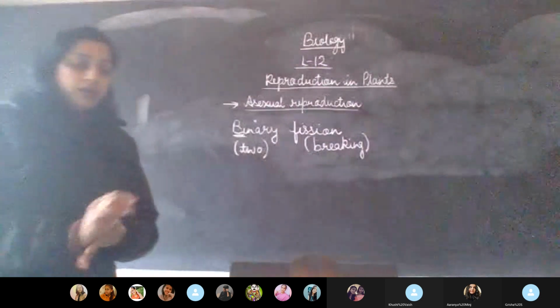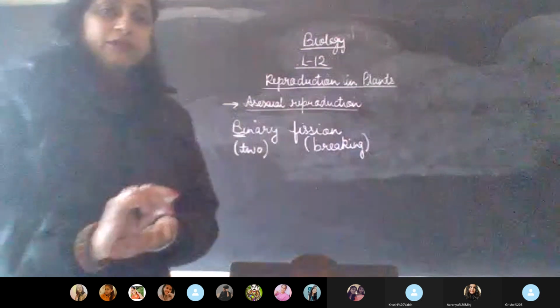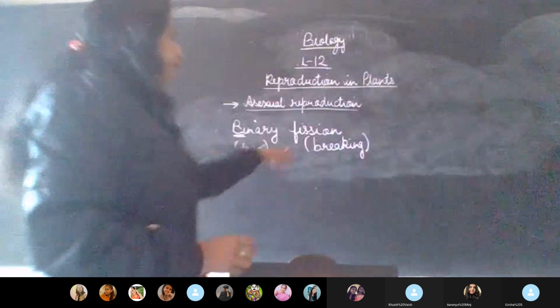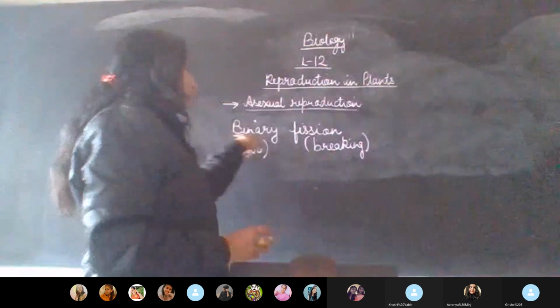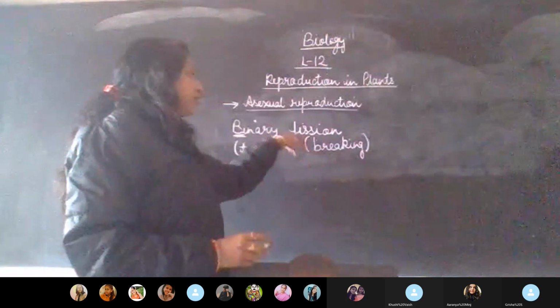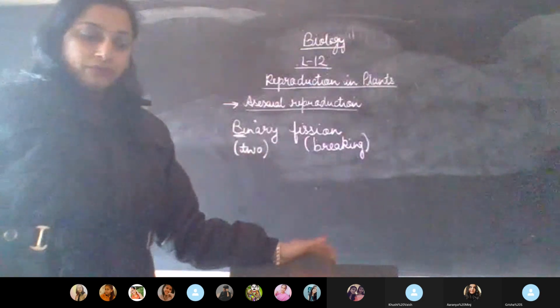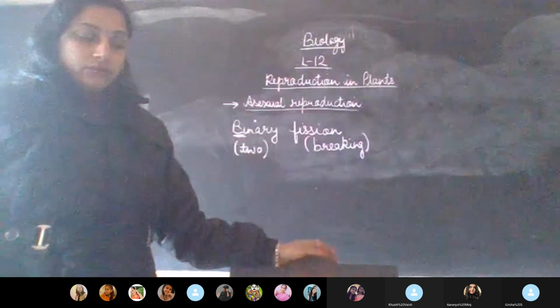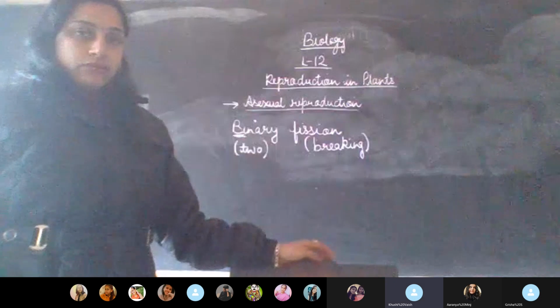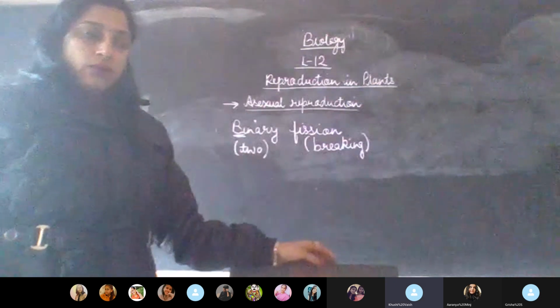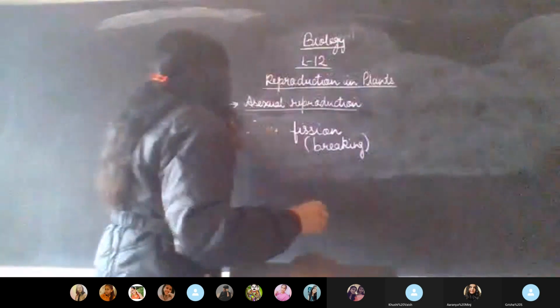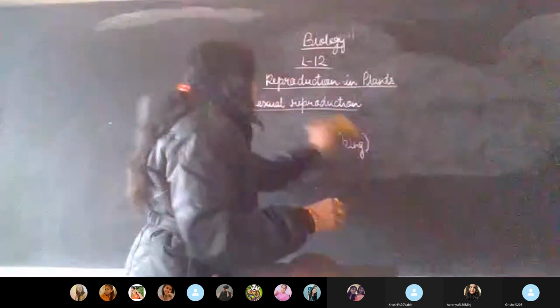As soon as you've done, give me a reply saying yes ma'am, done. Fission, please write down breaking, and where it's written binary fission under the diagram, there you write down breaking into two. Quickly. Ma'am, written. Okay. Everyone? Ma'am, written. Yes, ma'am. Okay.